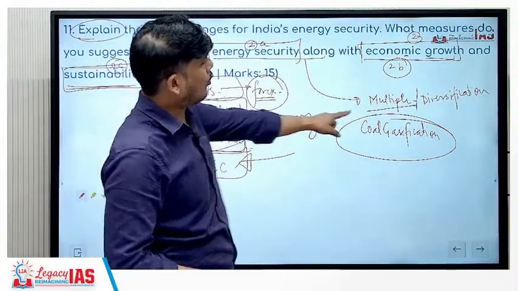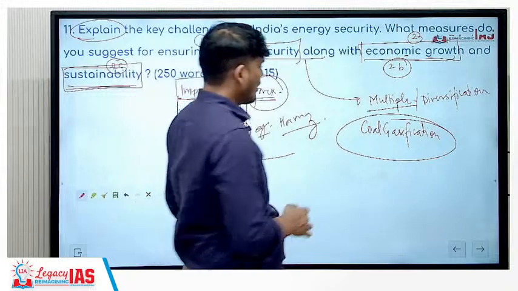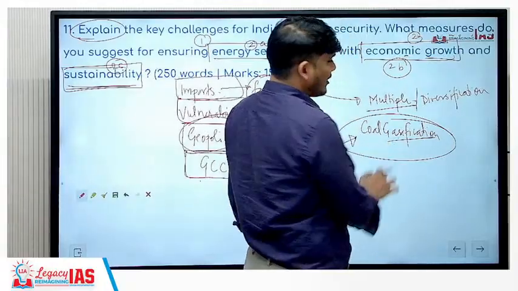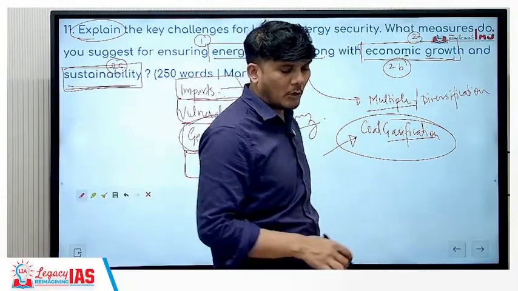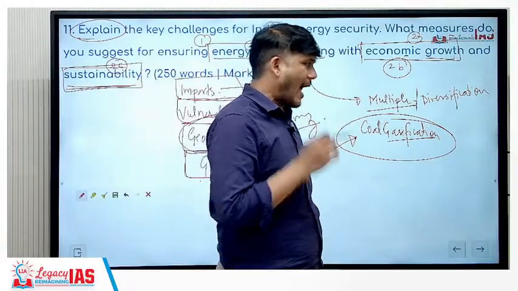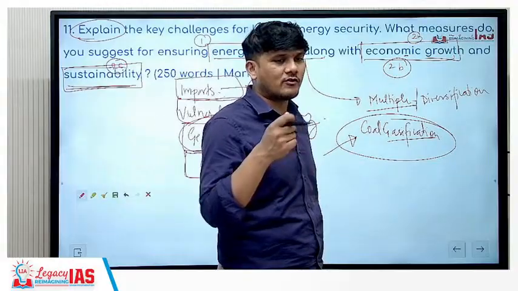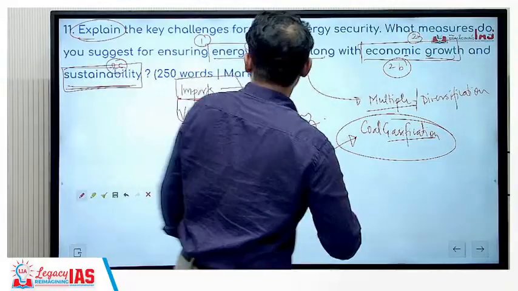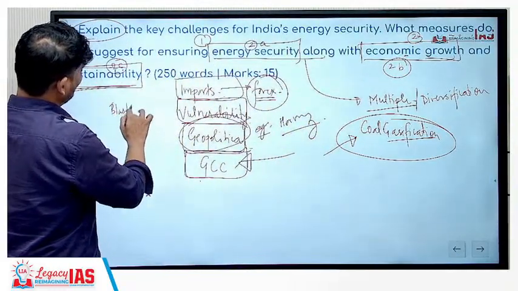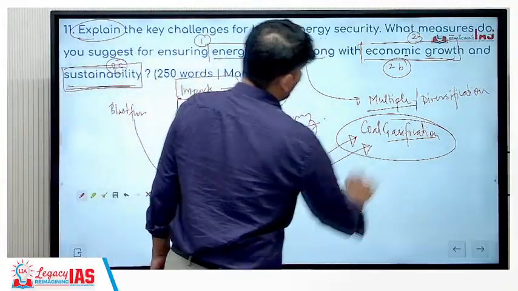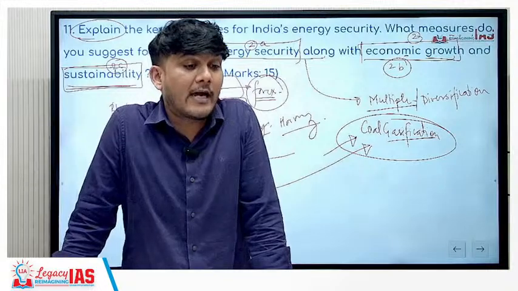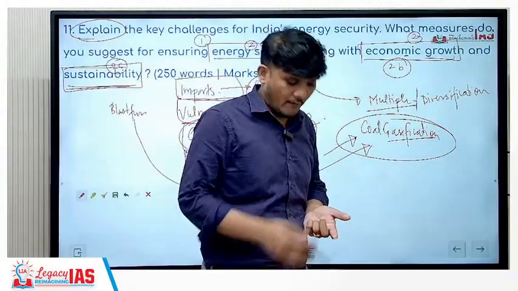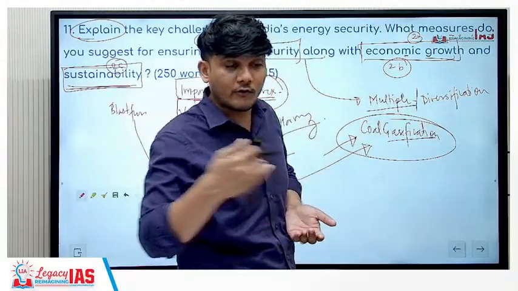Along with economic growth and sustainability, you don't necessarily have to separate them, you can also link them over here. How can this lead to economic growth? A simple example: if gas is not present, we are dependent on others. It's not just the gas sector that goes down, other sectors also go down. For example, iron ore gives you iron and steel, which you get through the blast furnace, but the blast furnace needs gas for converting the iron ore into iron at very high temperatures of 1500 to 1600 degrees Celsius. With the absence of this gas, even the steel industry gets impacted. When the steel industry gets impacted, every other industry dependent on steel gets impacted.